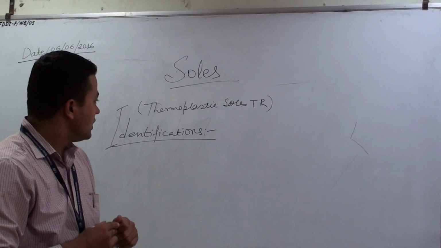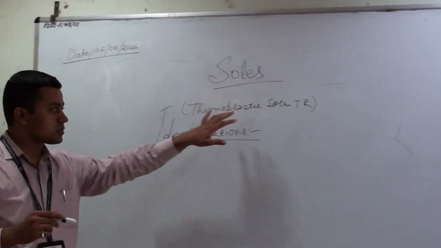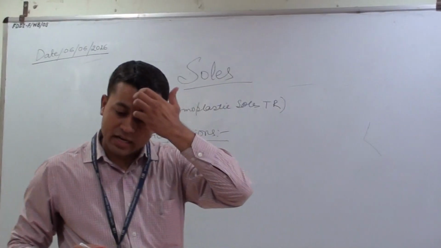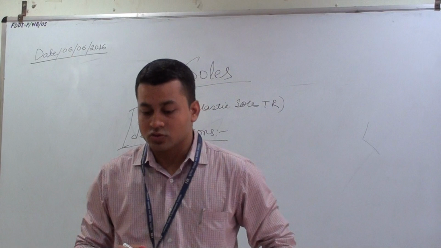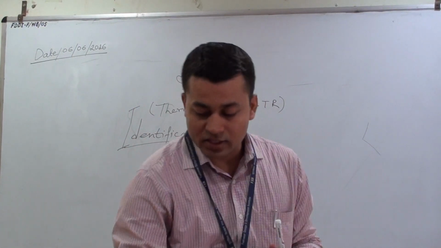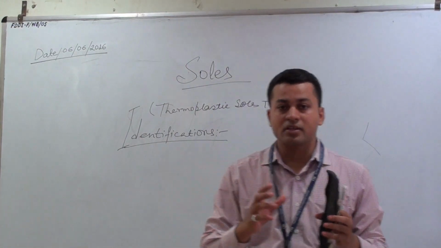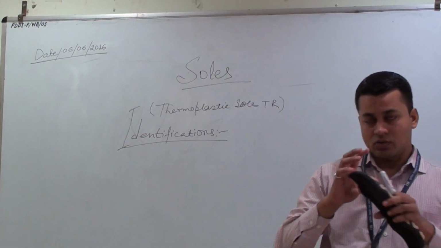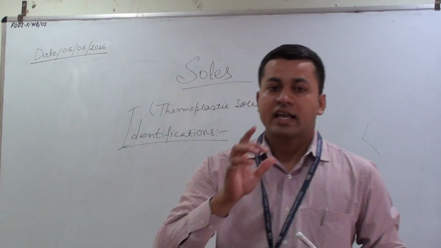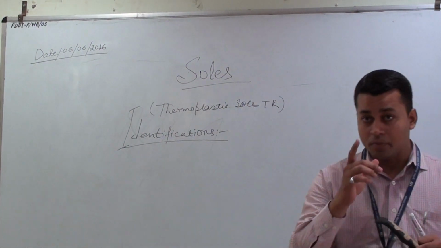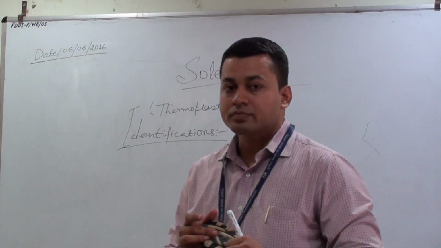Now comes the identification of thermoplastic rubber (TR) soles. What are the identification qualities and properties, so that we can identify these particular thermoplastic rubber soles? First, it is very similar to vulcanized rubber, but carries a distinctive synthetic smell, which is quite different from vulcanized rubber.